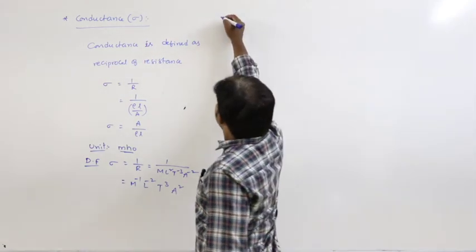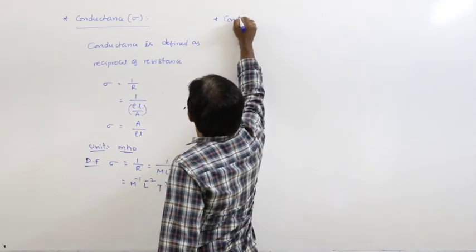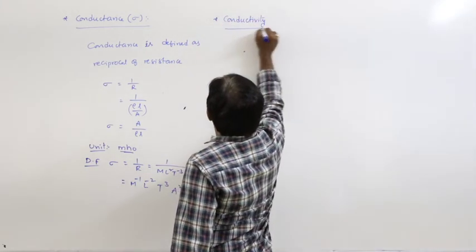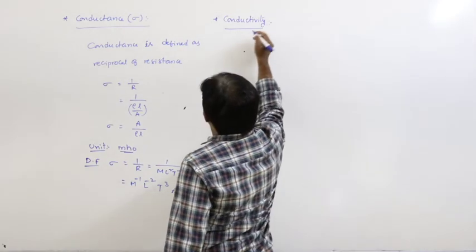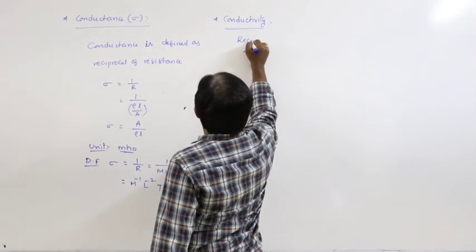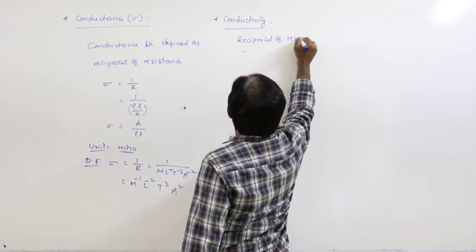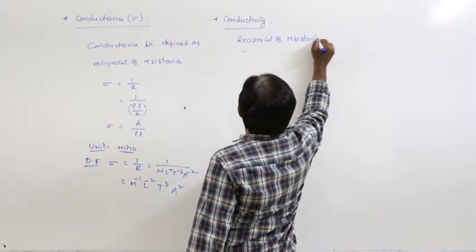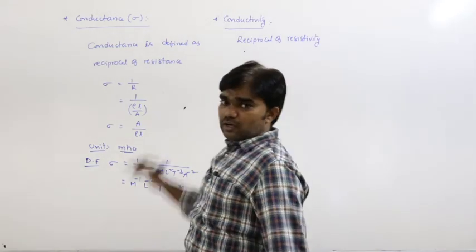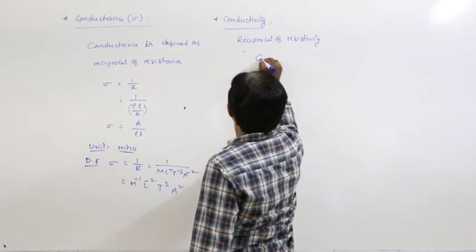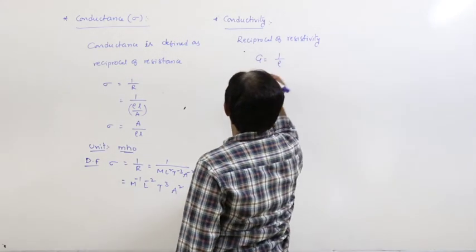In the same way, conductivity is defined as the reciprocal of resistivity. Generally it is denoted as G, which equals 1 by rho.